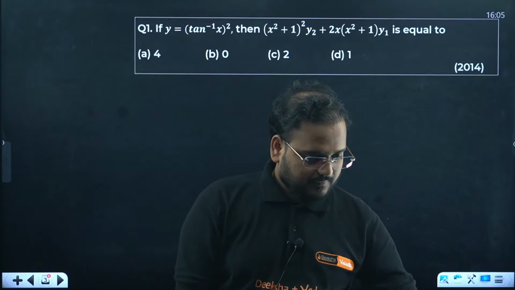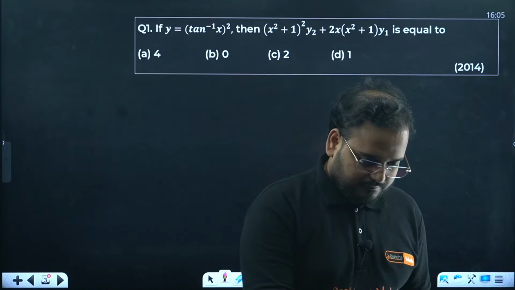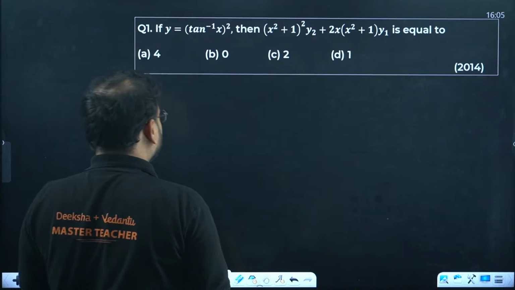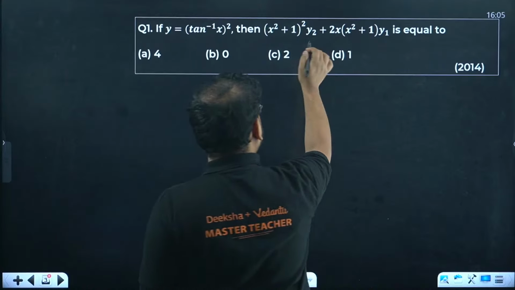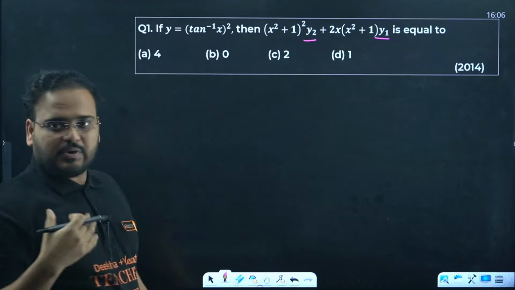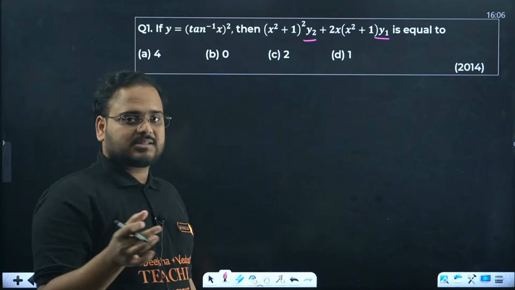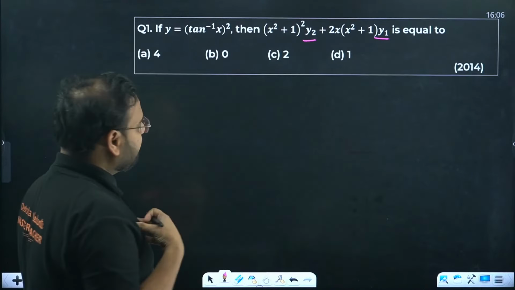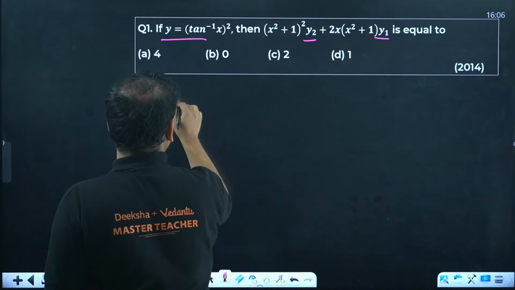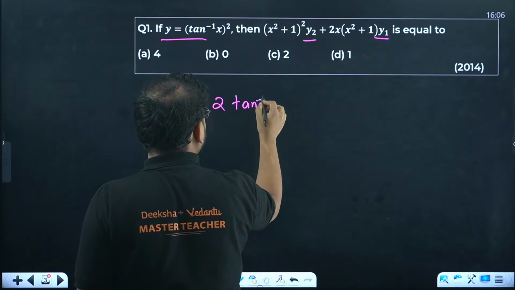All right. So question number 1, what is the answer? Okay, so tan inverse of x the whole square is there. We want to differentiate it, and because then only we can find the second derivative and first derivative. So one way to look at this question is basically finding the first and second derivative and substitute in the expression that they're asking. Or simply what I would recommend is take this as the equation itself and try to simplify. First derivative y1 is 2 tan inverse of x.